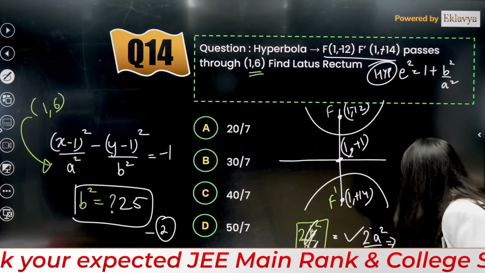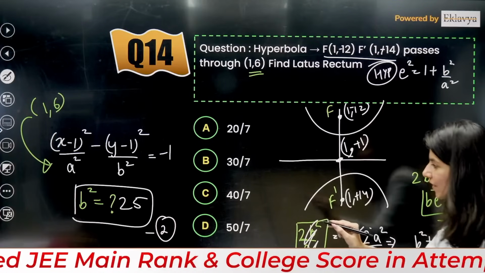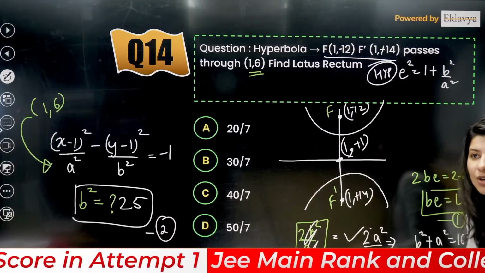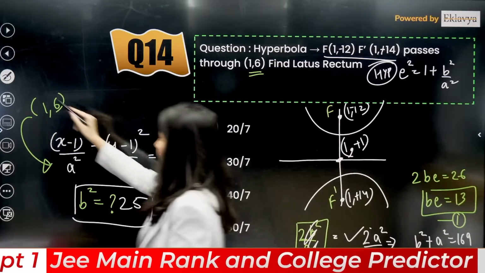So 2 into 144 upon B, where B is 25. So this is your final answer, which is, I guess, not visible. Sorry, not visible.